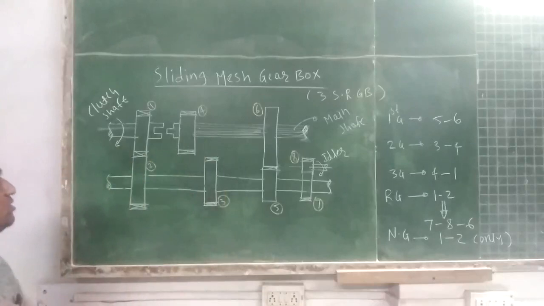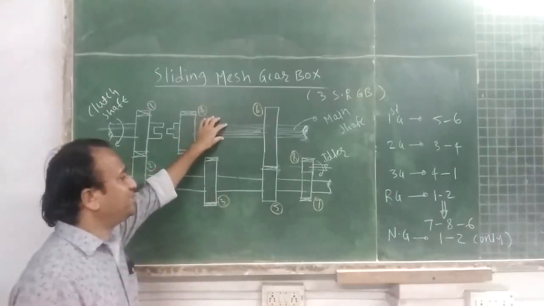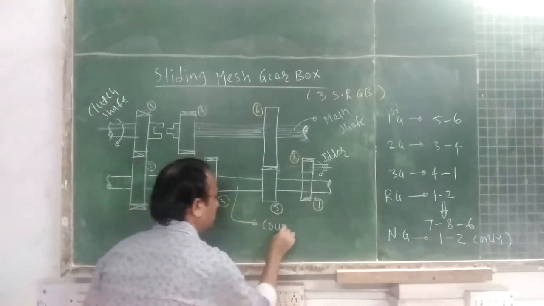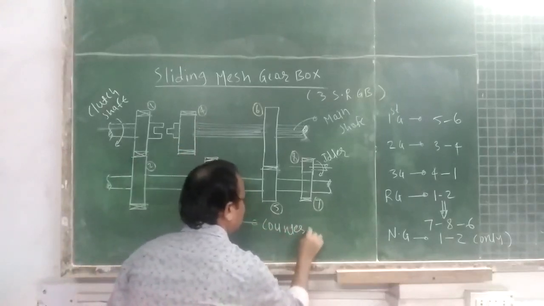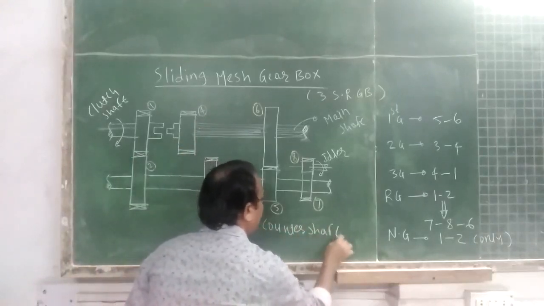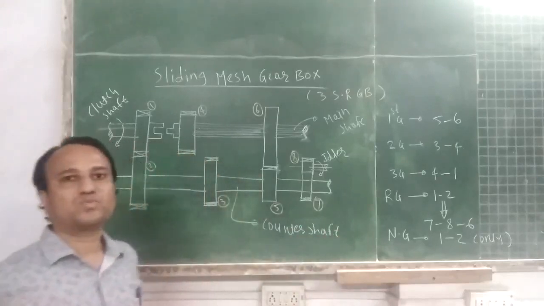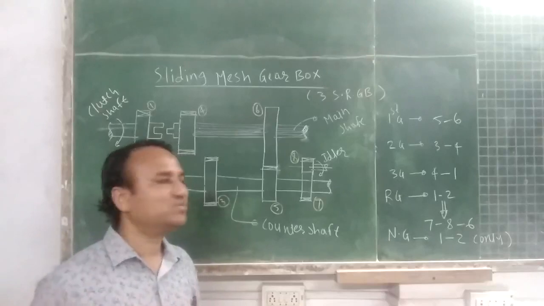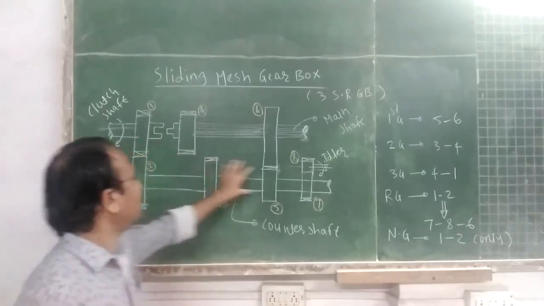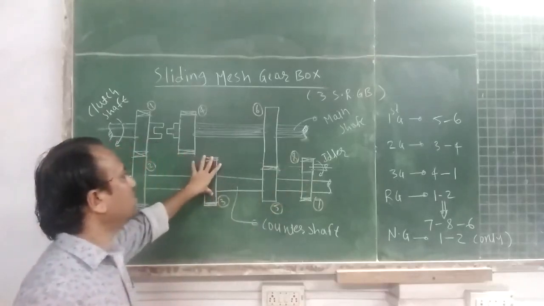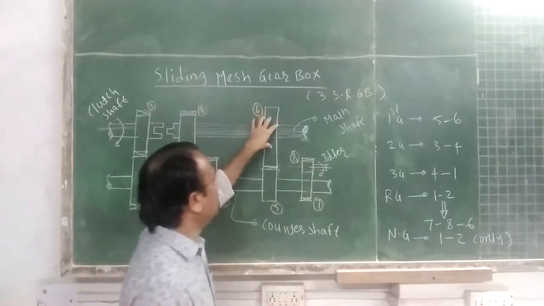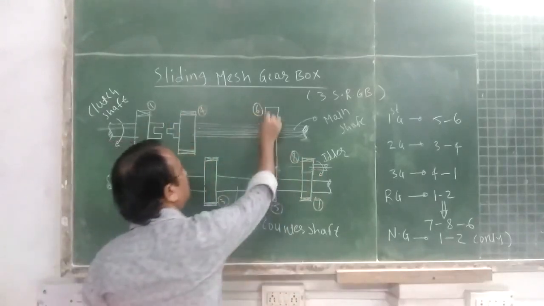Students, this is the main shaft, this is the counter shaft. The counter shaft is also called the line shaft. So several gears are mounted on the counter shaft, and several gears are mounted on the main shaft.